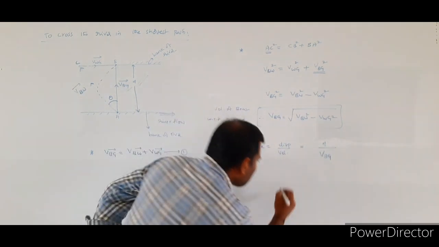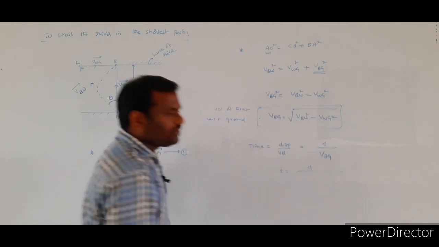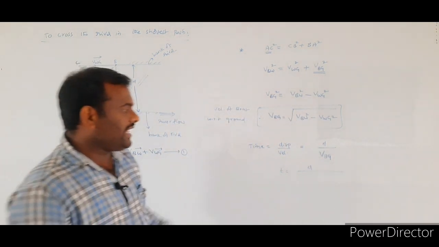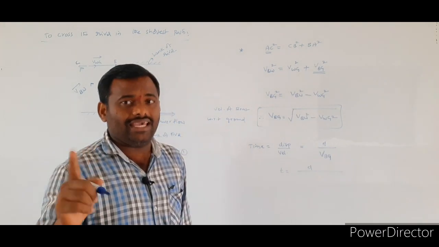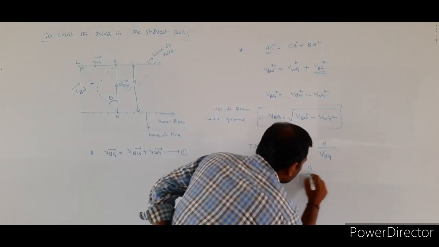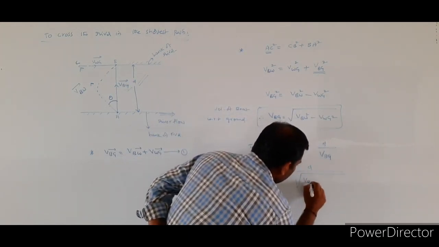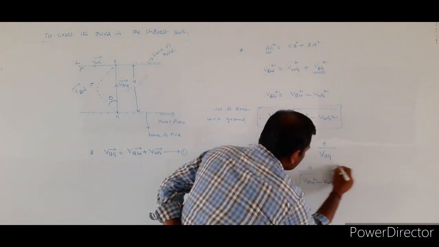So the time taken by the boat to cross the river in the shortest path is d by under root of VBW square minus VWG square.